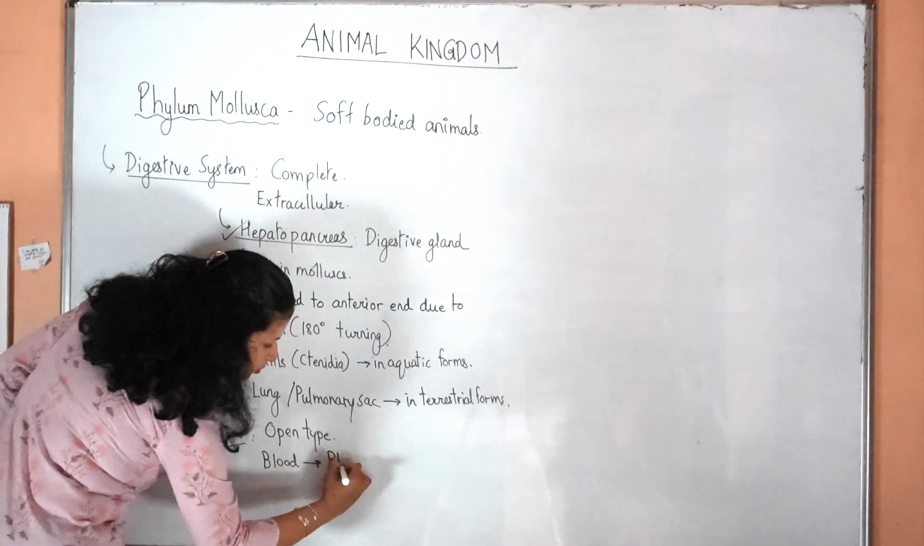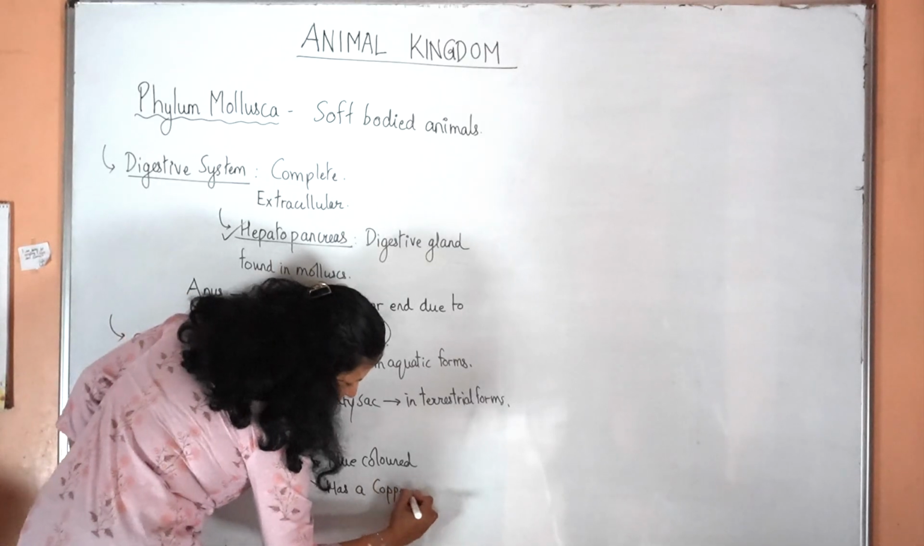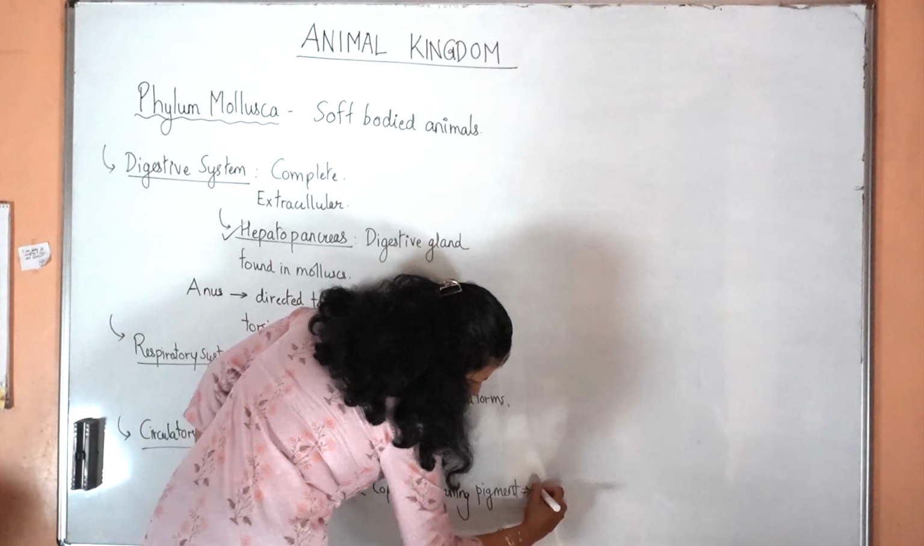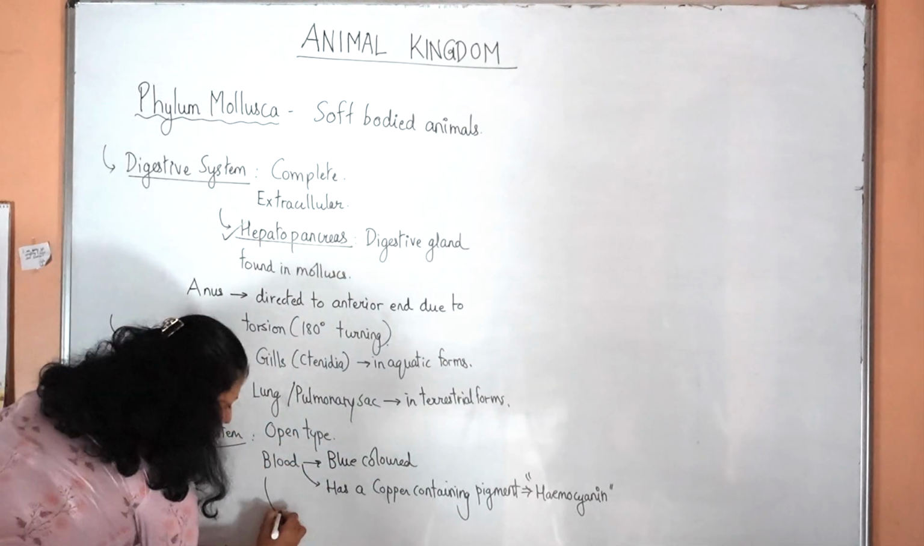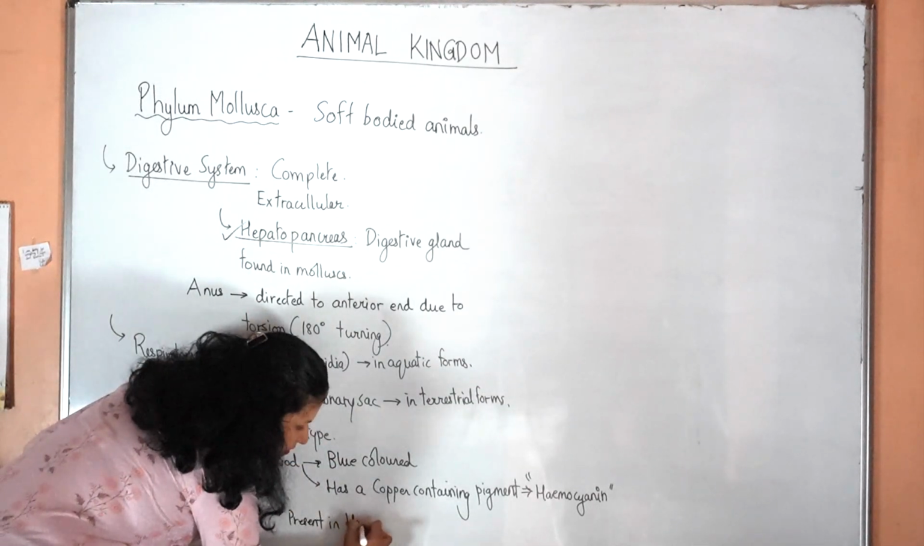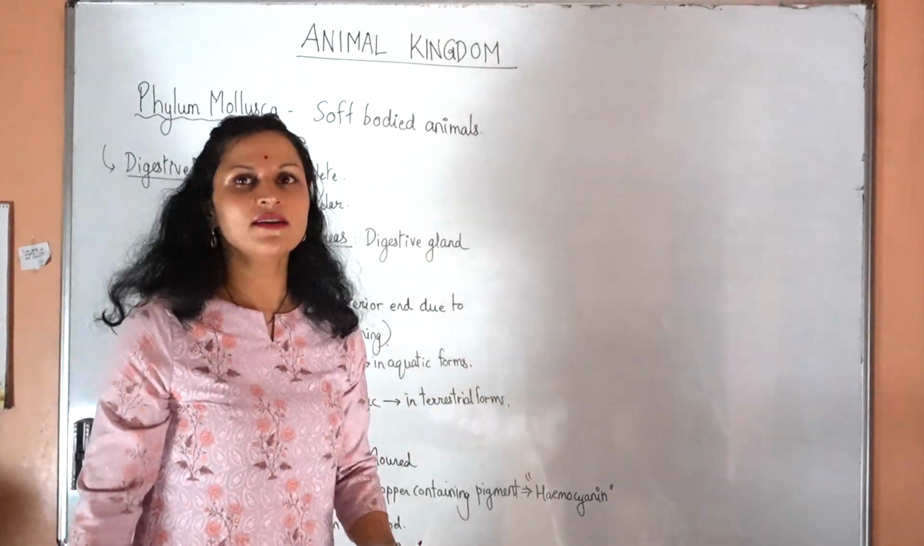Blood is blue in color, has a copper containing pigment called hemocyanin, and this blood will be present in the hemocoel. So the mollusks are blue-blooded animals.